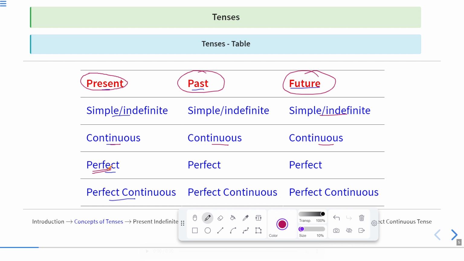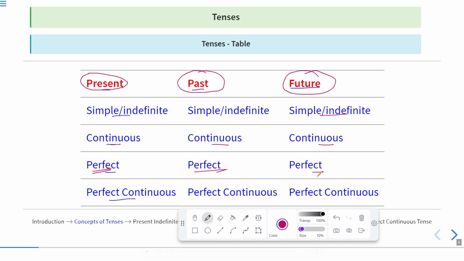If before dinner you have finished your homework, it means you have done your work before some action in the past. So you can write it in the past perfect tense. For example, I had finished my work before I went to Delhi. Okay, so before I went to Delhi, it means some action has already occurred before some action in the past. That shows the time in the past. There you can see the past action. So that will be in the past perfect tense.